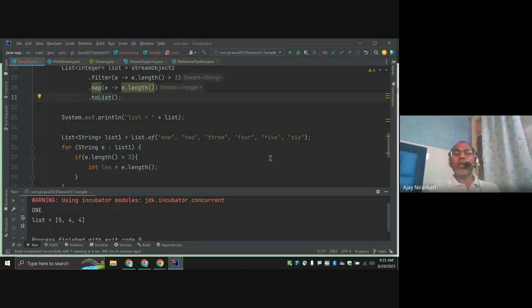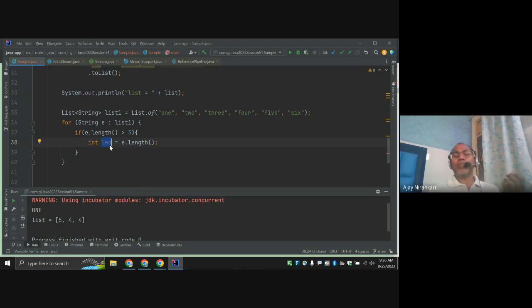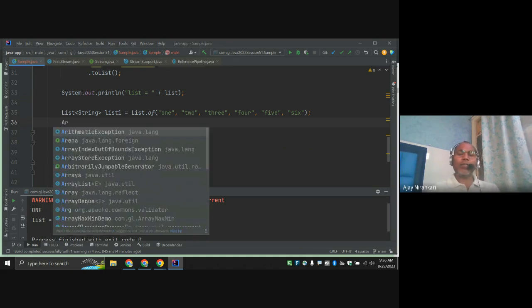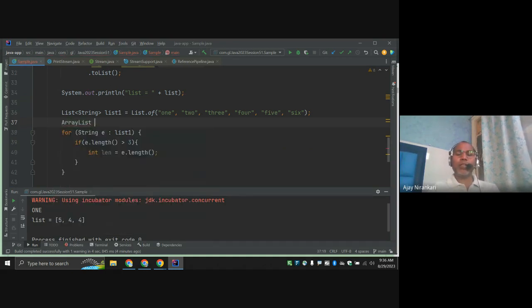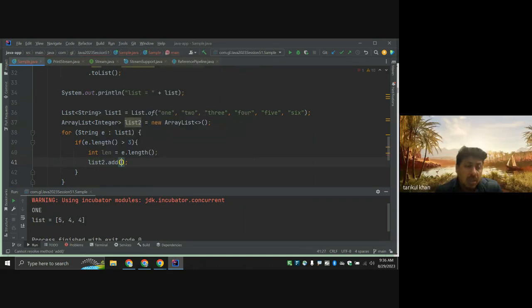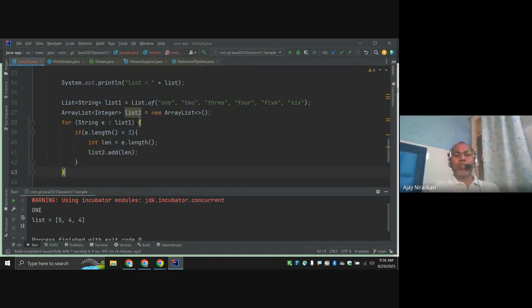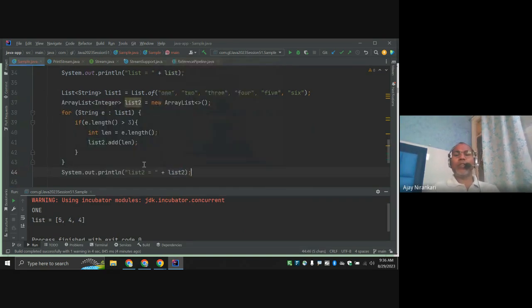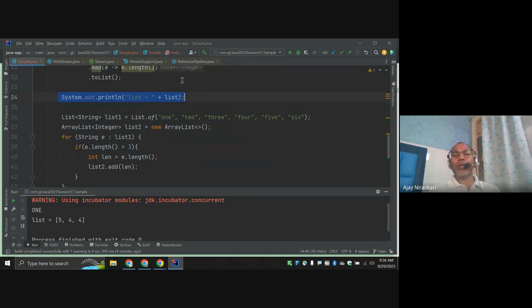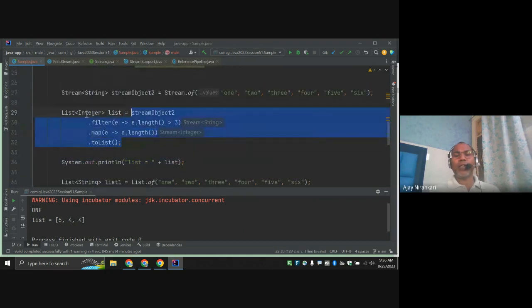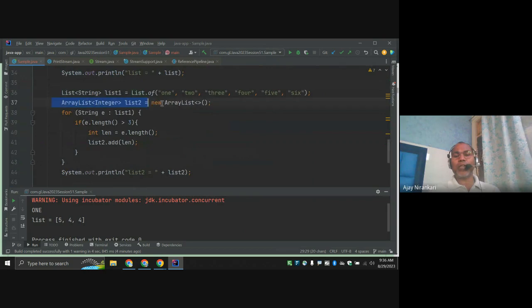toList means that this result you are storing somewhere, right? So for that we can create an ArrayList of integer, result list 2 equal to new ArrayList, and whatever result I get, I am going to store using the add method with length. And once this loop is done, just print out list 2. So whatever they are returning, this is your result list.